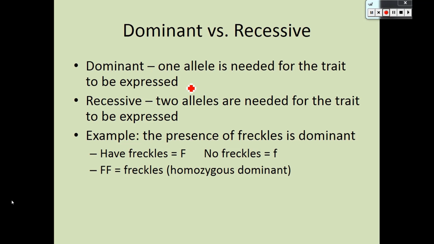And so that would be big F, big F. You would have freckles. And we would call that genotype homozygous dominant. So the dominant comes from the fact that they're both functional genes. Homo means same. We see homo all over the place meaning same. We see it in homogenized milk. It means that all the milk has been blended together, so it's not separating out into like the cream part and the milk part.